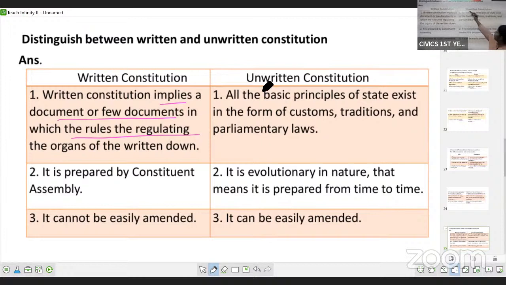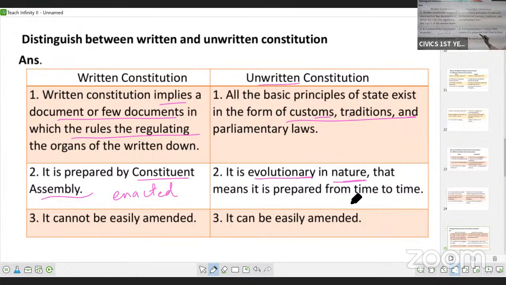Then what about unwritten constitution? Unwritten constitution is based on customs and traditions. These customs and traditions are the part of constitution. Okay, they become the part of constitution. Then written constitution is prepared by a body of people called constituent assembly. So it is an enacted constitution. Okay, written constitution is an enacted constitution, whereas unwritten constitution is evolutionary in nature.